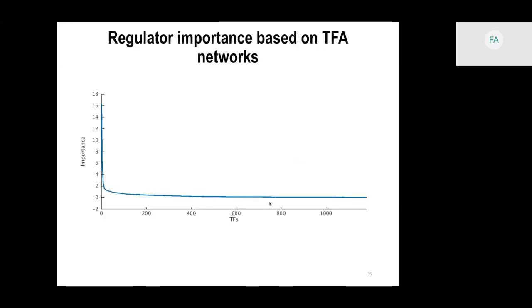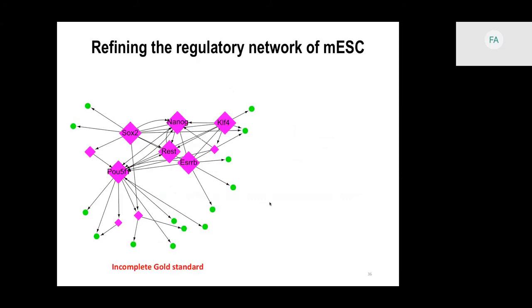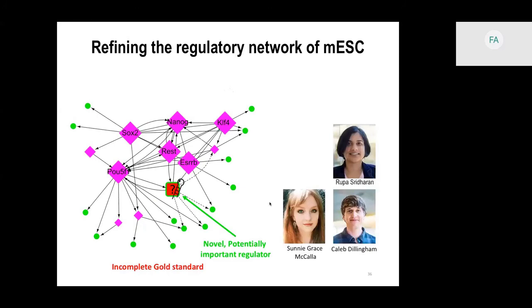When we look at the transcription factors sorted by their importance, we see that the transcription factors that are important in ES state tend to rank higher. So we can use this to improve our understanding of the regulatory network. We have our incomplete gold standard. We have the potentially important regulators that are novel, and then by knocking those down, we can see if that will affect the ES state or not. Sonny Grace from our group and Caleb from Sridharan lab are looking over the predicted regulators, and they are going to test the regulators that we find.